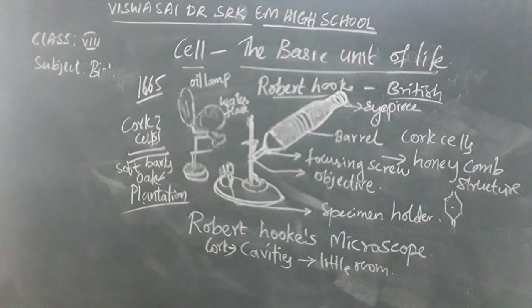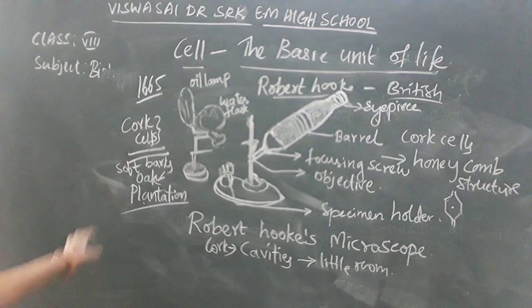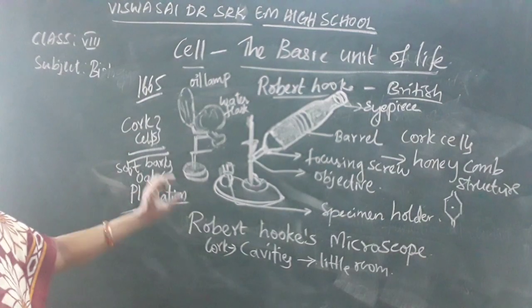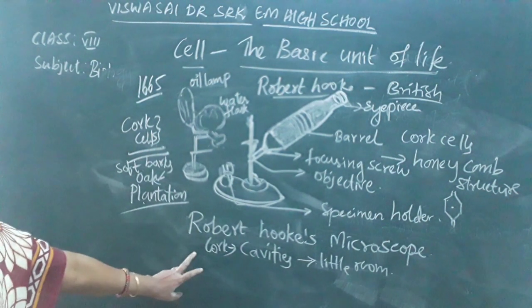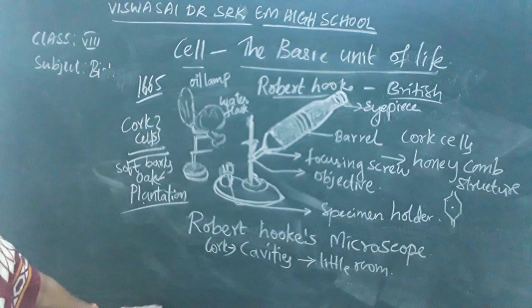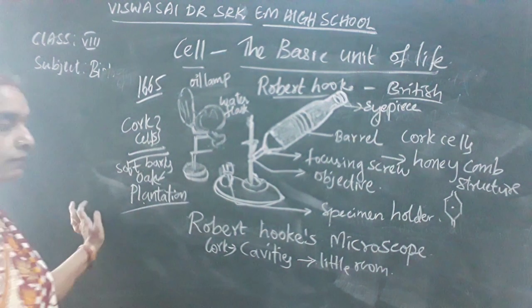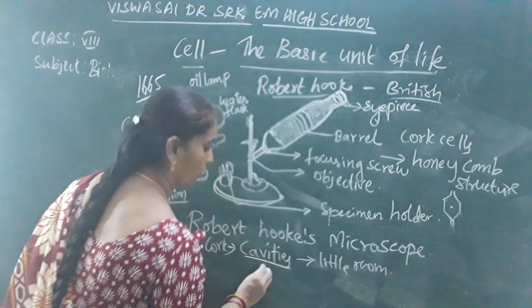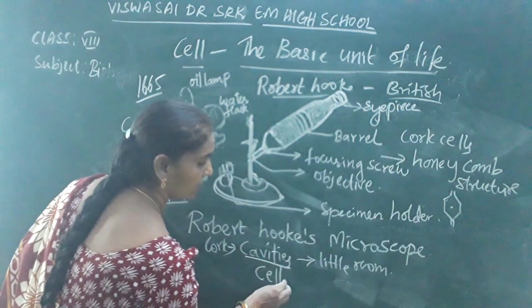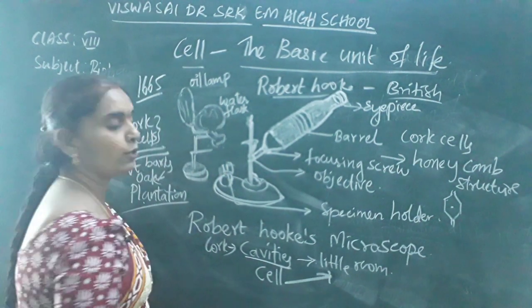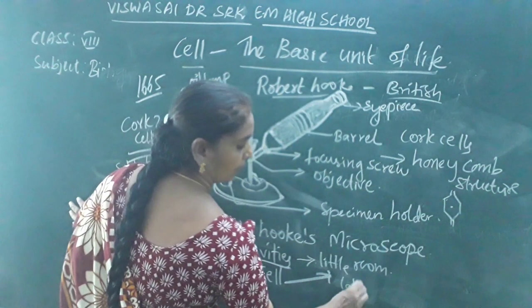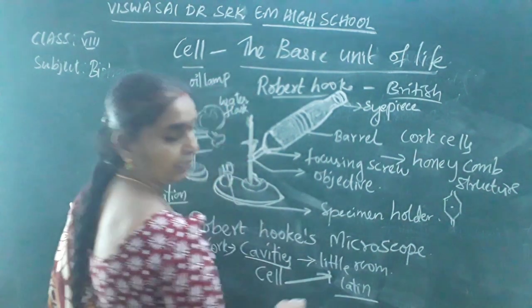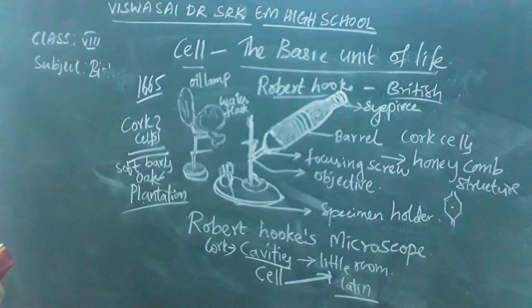Cork is made of small cavities, which means little room. He called these cavities a cell, which means little room in Latin. In Latin, cell means little room.